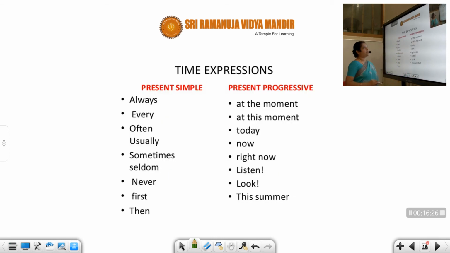Okay. Time expression. I have already explained you present simple, students. I put it a little to the side, you can see. Always, every, often, usually, sometimes, seldom, never, first, then. I already explained you. Whenever you see these keywords, these are keywords. When you are using these keywords, remember they are present simple.